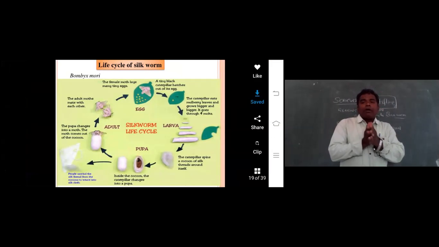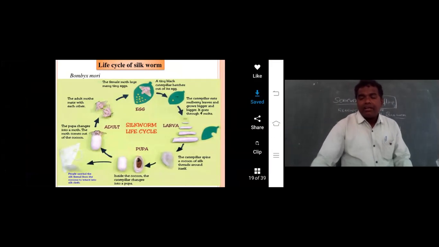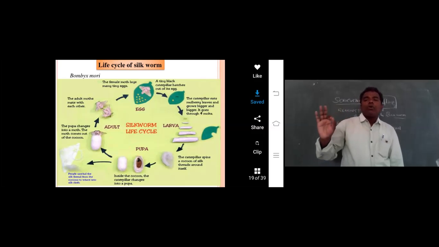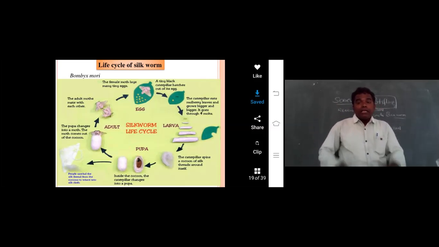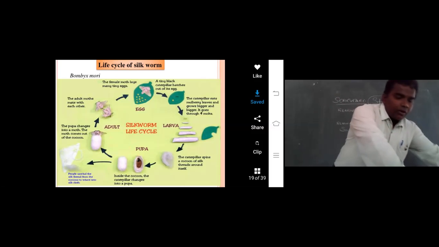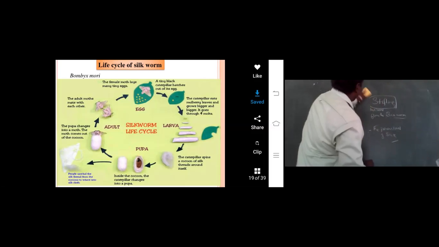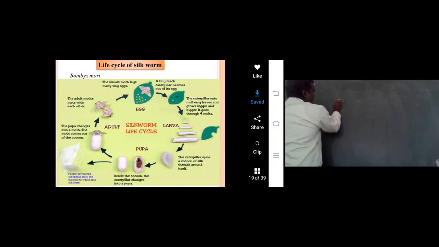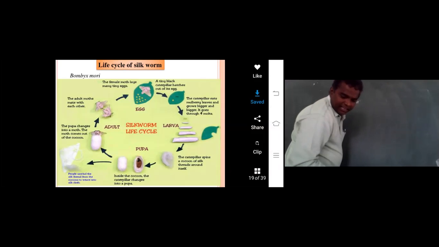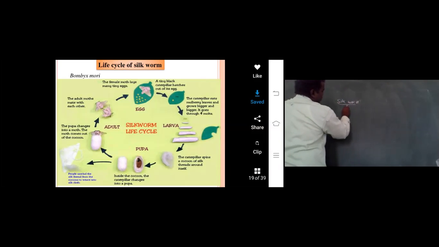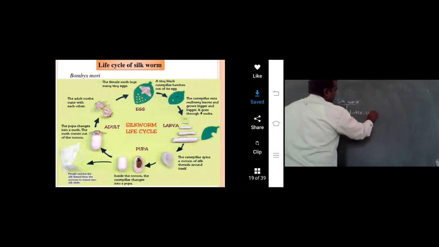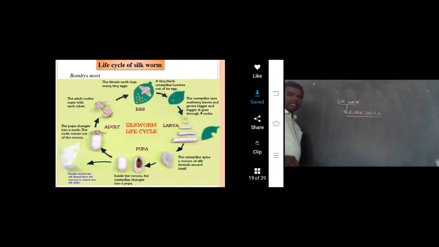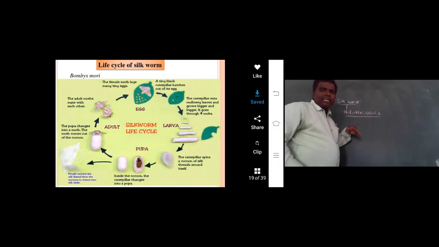Silkworm, Bombyx mori, is holometabolous. Holometabolous means the silkworm undergoes complete metamorphosis. Remember one thing, this is the silkworm life cycle. It is holometabolous, and the life cycle takes place in stages.